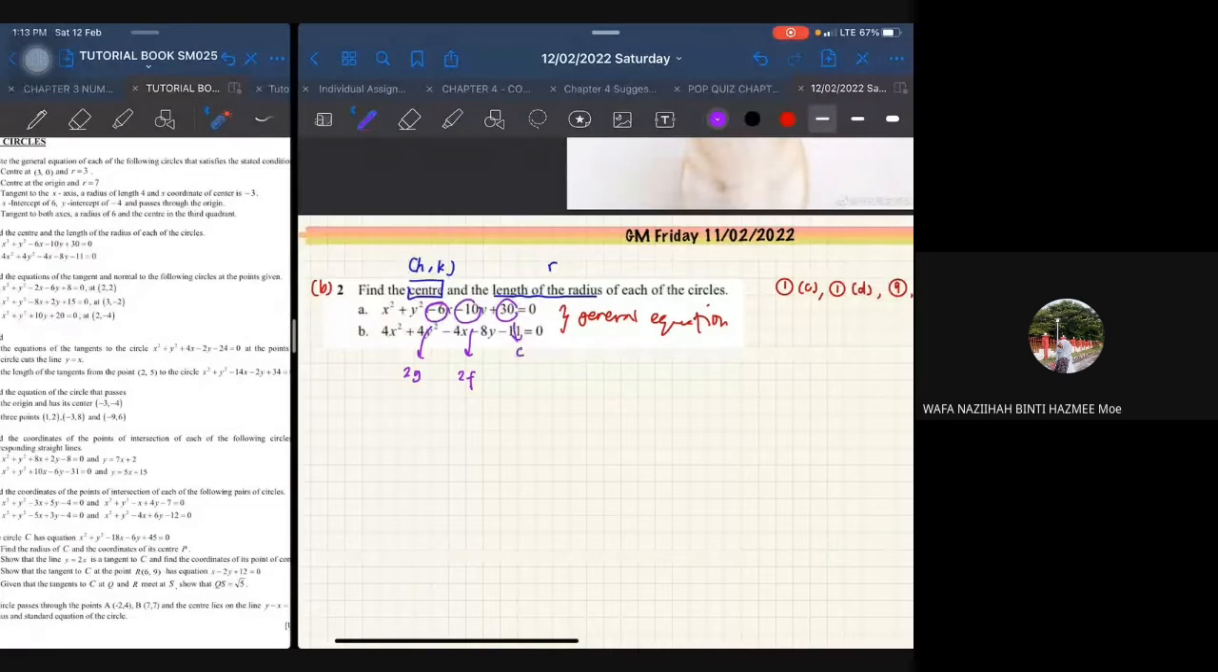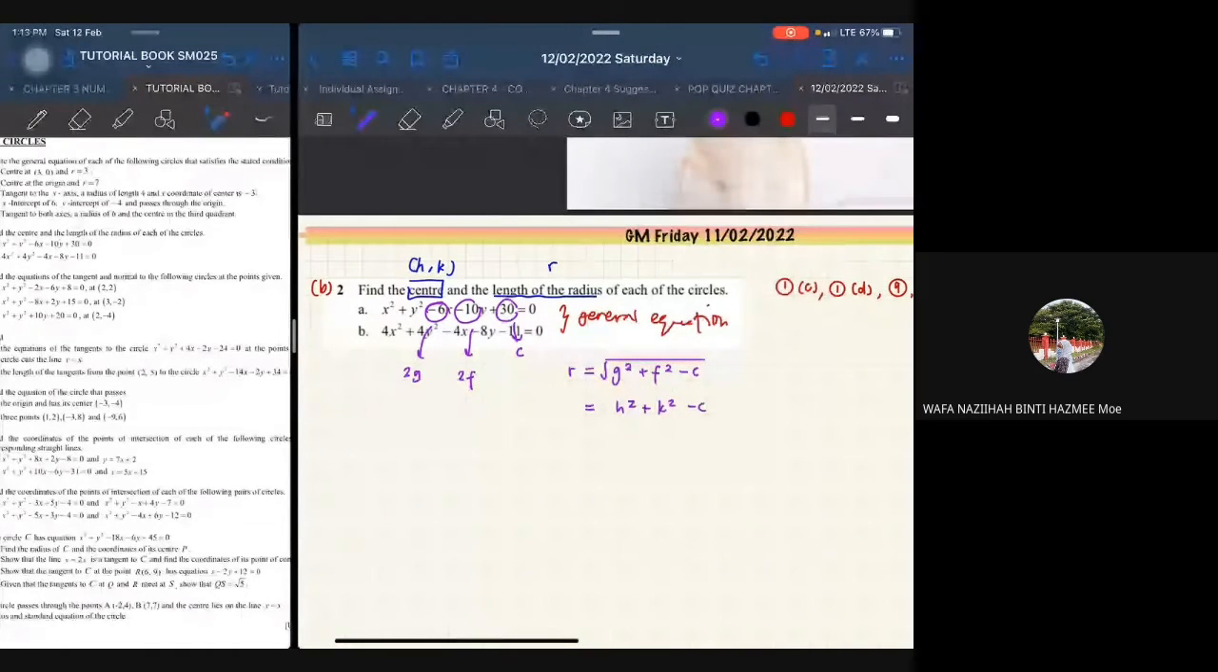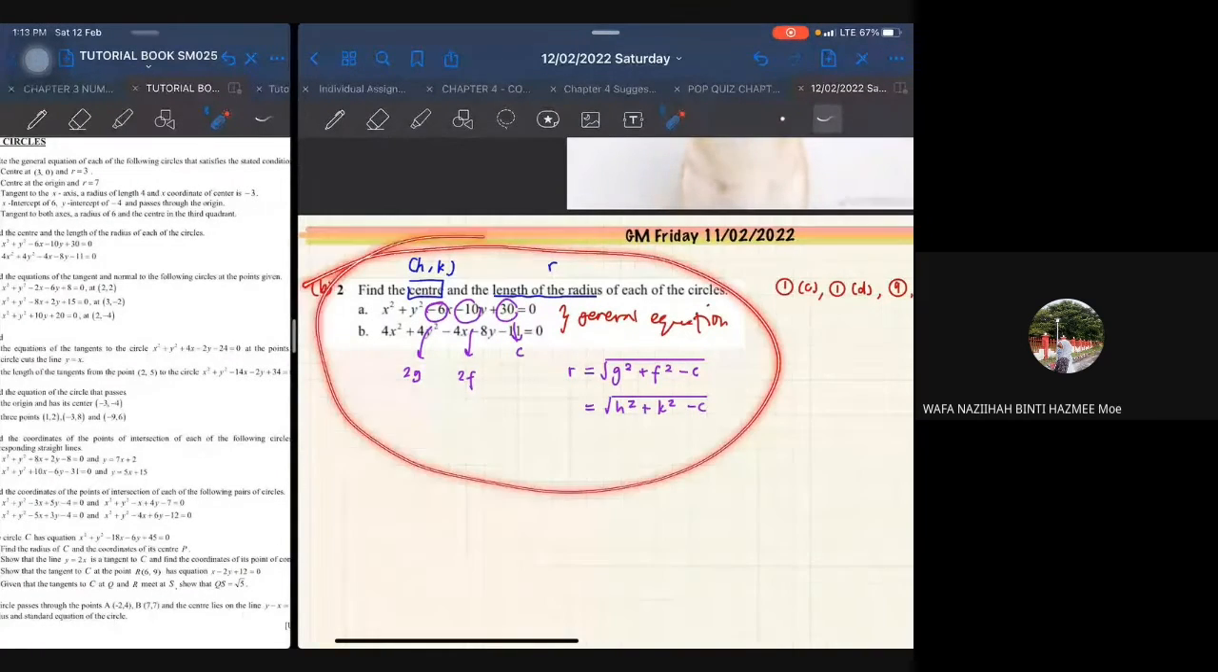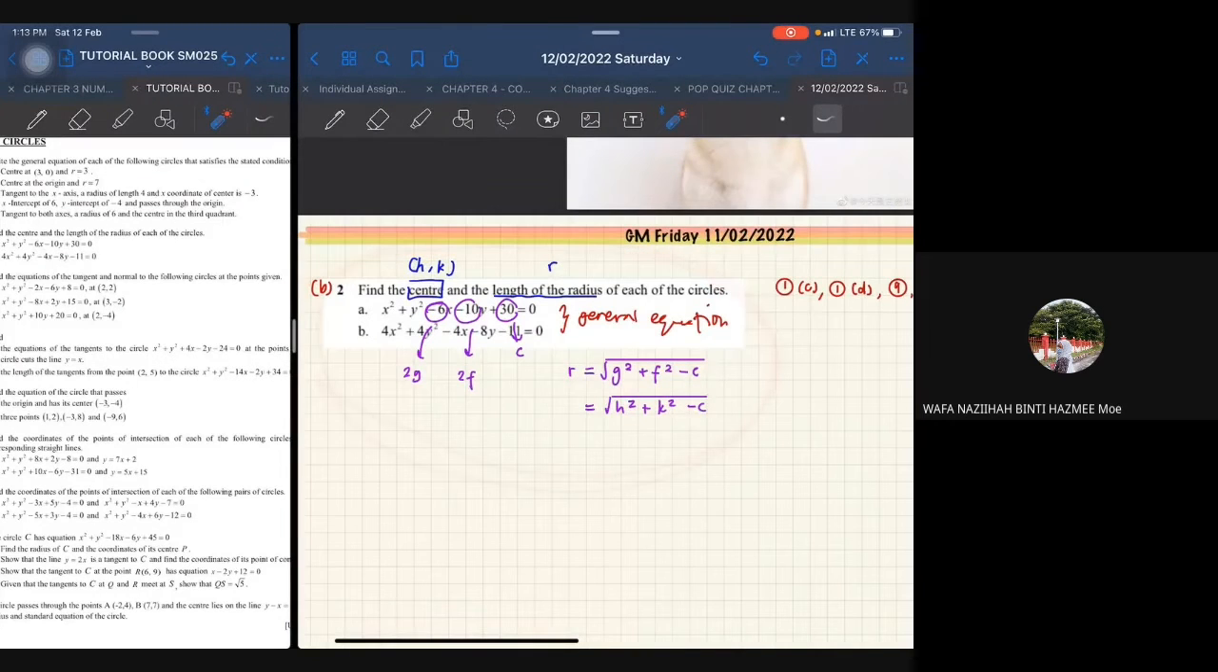Okay, so you are going to use the formula of r equal to square root of G square plus F square minus C to find the radius. Okay, ataupun semalam kita dah tengok. So G square plus F square dia akan sama dengan H square plus K square minus C. So these are the same thing. Okay, so saya rasa soalan nombor 2 tak ada masalah. Okay, so these are what question number 2 is all about. Okay, alright, and then kita pergi soalan nombor 3.